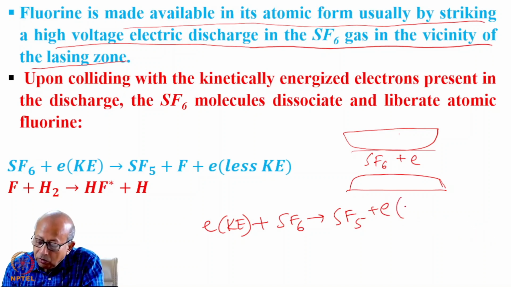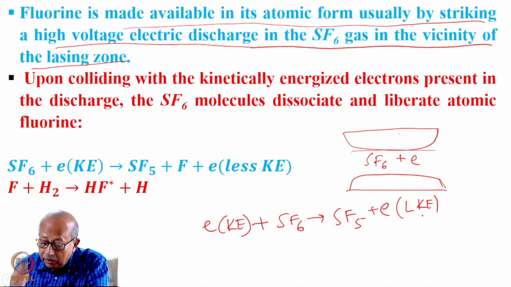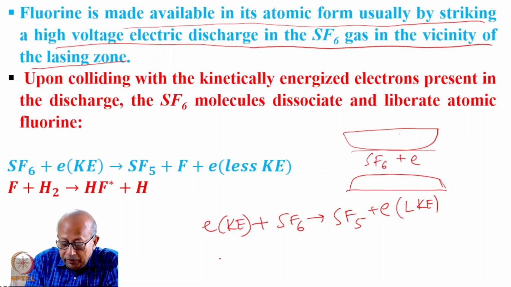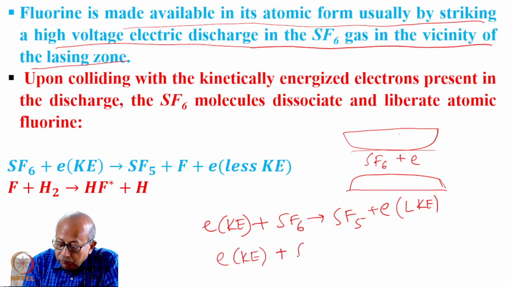Of course, the electron will now move with less kinetic energy, having supplied the energy of dissociation. And then some other electron will collide with SF5 and dissociate it further.